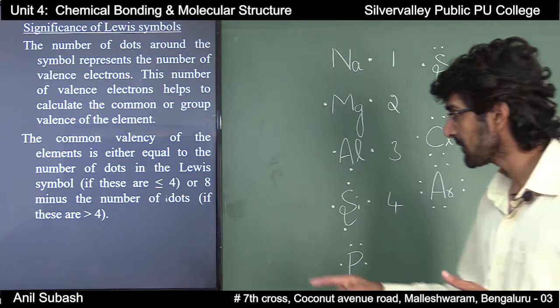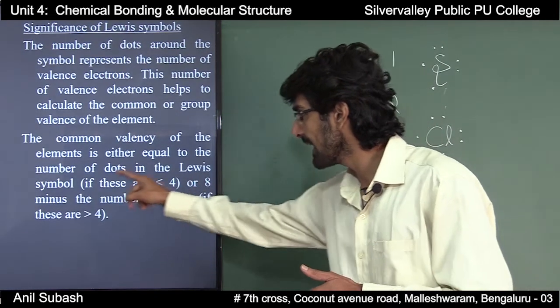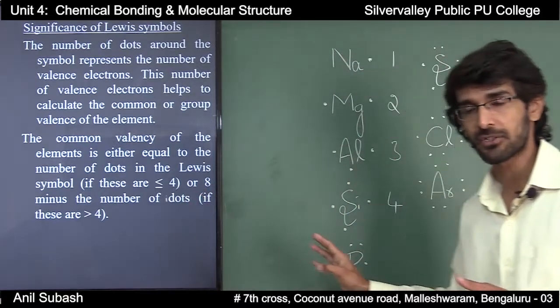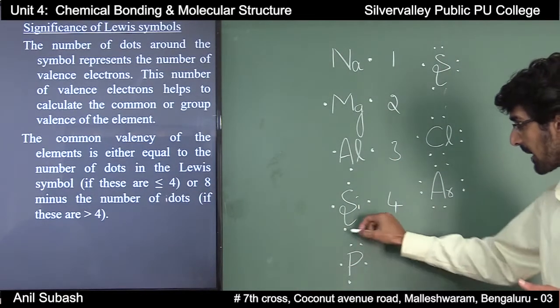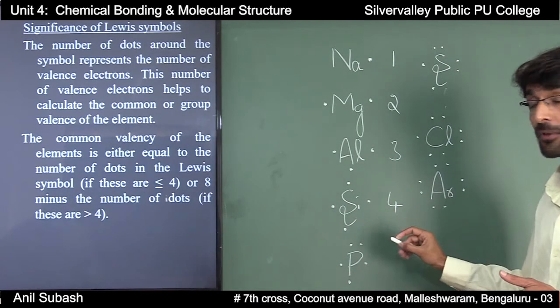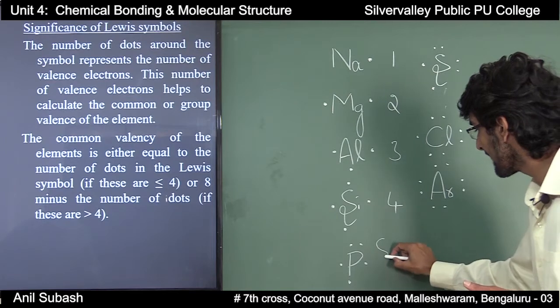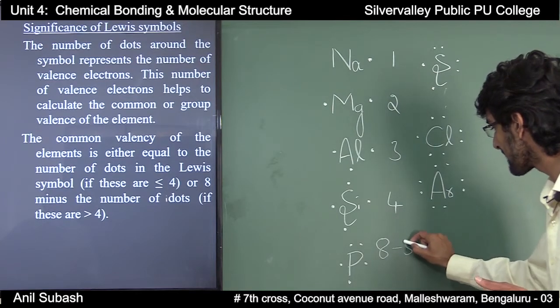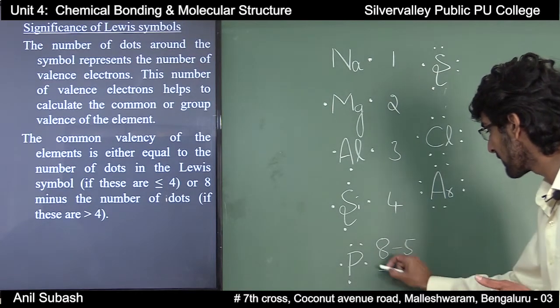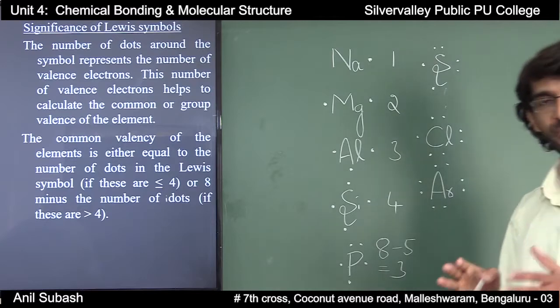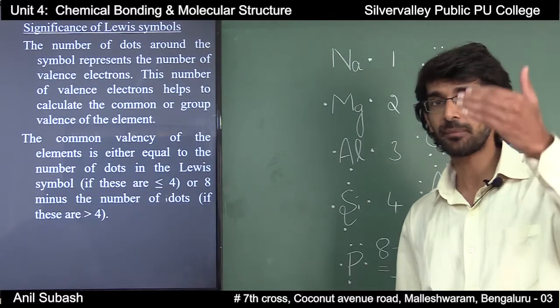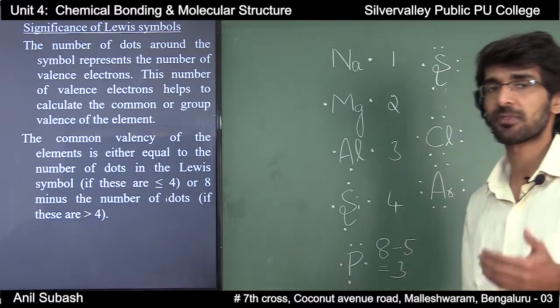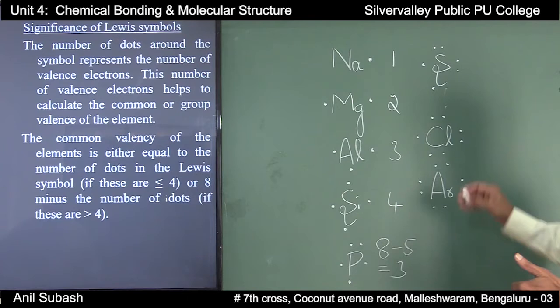If it is greater than 4, then it should be 8 minus the number of dots. Therefore, the group valency should be 8 minus 5, and that will be equal to 3 in the case of phosphorus and all the other elements present below phosphorus in the periodic table.